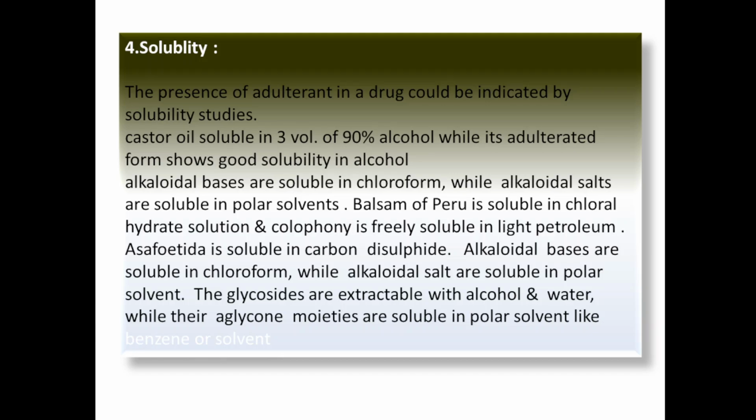If castor oil is adulterated with some other oil, it will easily get solubilized in alcohol or mix with the alcohol, whereas pure natural castor oil requires, for example, if 1 ml of castor oil is taken, then 3 ml of 90% alcohol to solubilize it.